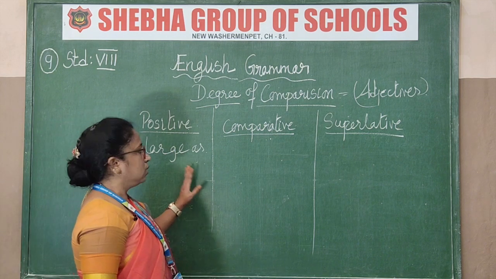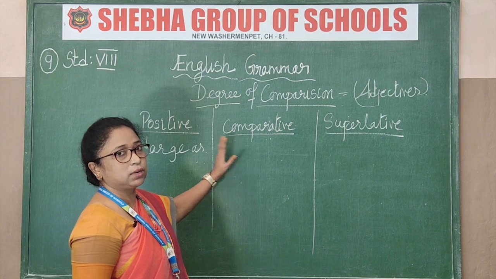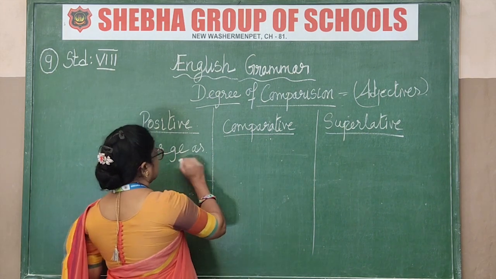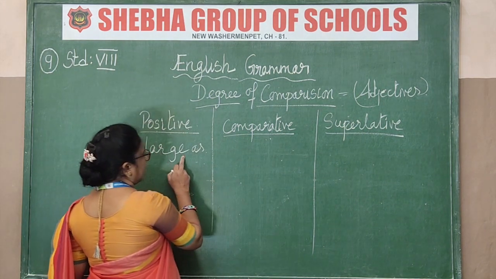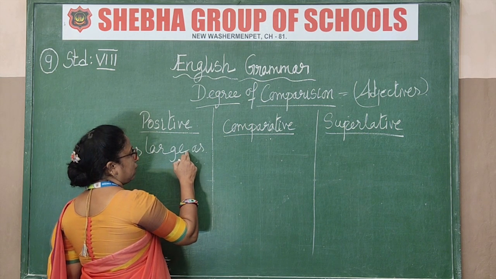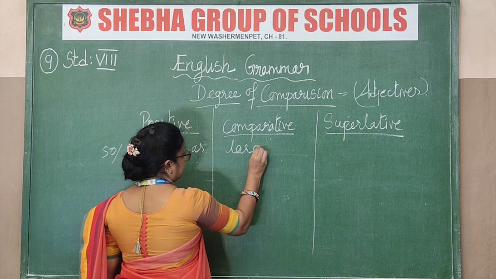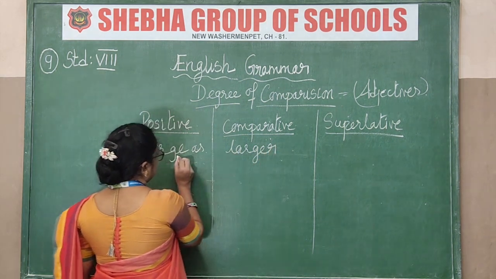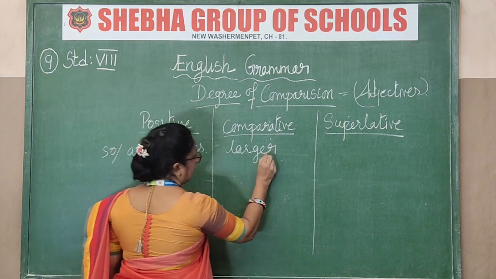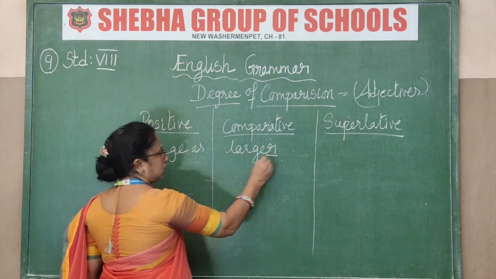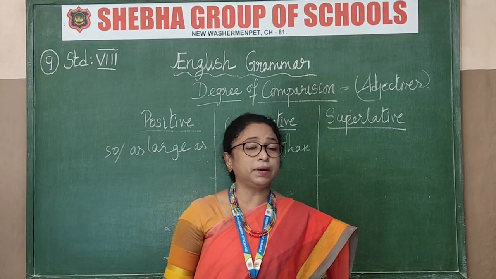Large as. Now we are coming to comparative. Comparative is when you are comparing 2 things. How will you compare? See, large, that E word will have another letter, R. That's all. See, larger. The spelling is large, you just add an R. So this is the R you are adding, that's it. Larger, that is the comparative degree I told you.